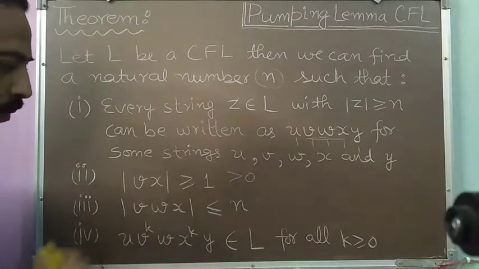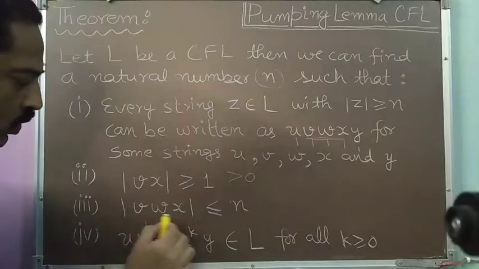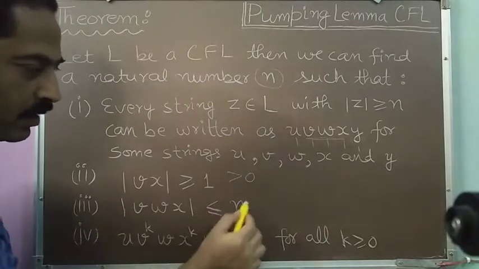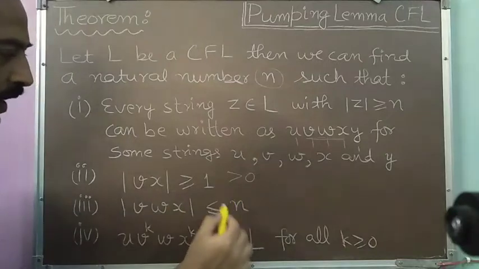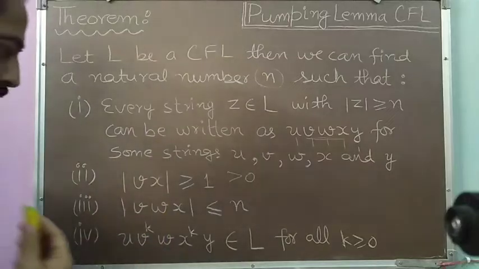Suppose we assume that w is null, then the whole length is contributed by these two substrings v and x. So length of vx maximum is n and length of vx minimum is 1. So we can deduce this.